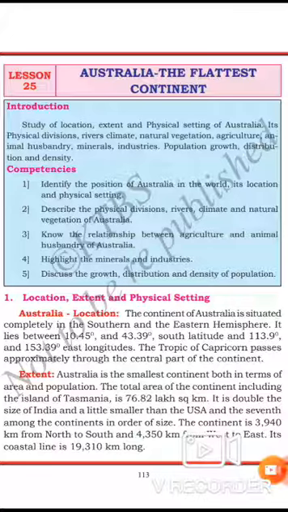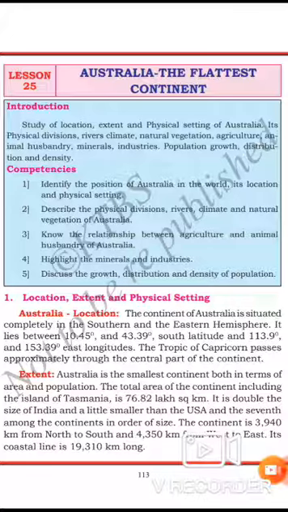Due to its location in the southern hemisphere, the seasons of Australia are opposite to those of the northern hemisphere. When it is summer in the northern hemisphere, it is winter in Australia.